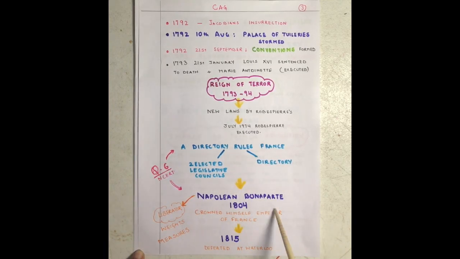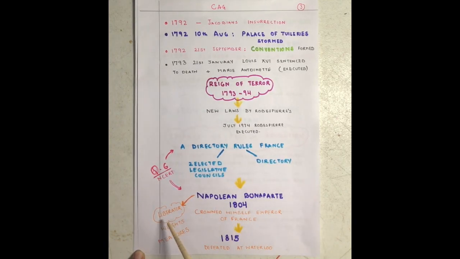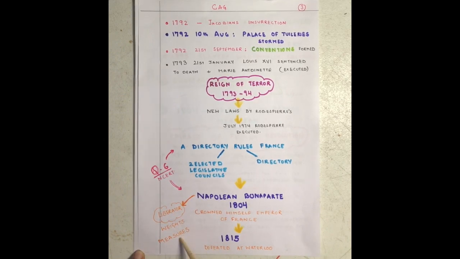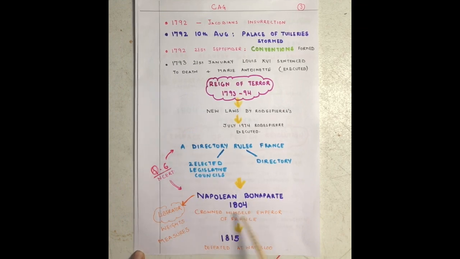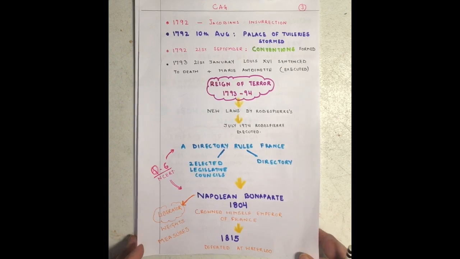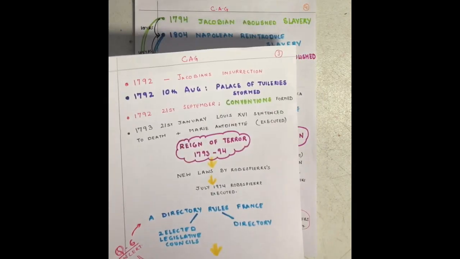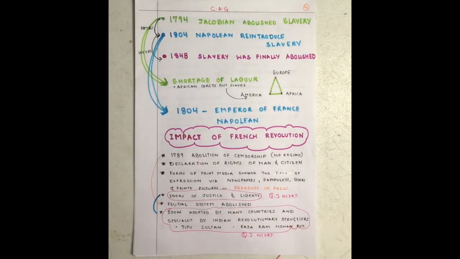So when we talk about Napoleon, let's talk about Napoleon here. In very short I've written, he was known as a liberator. He gave some new concepts of weights and measures, and he crowned himself as a king. And in 1815, in the Battle of Waterloo, he was defeated. So the reign carried on for quite long, about 11 years.